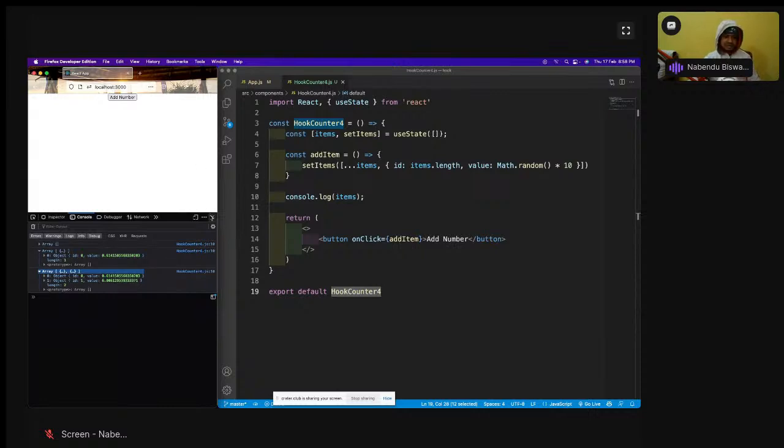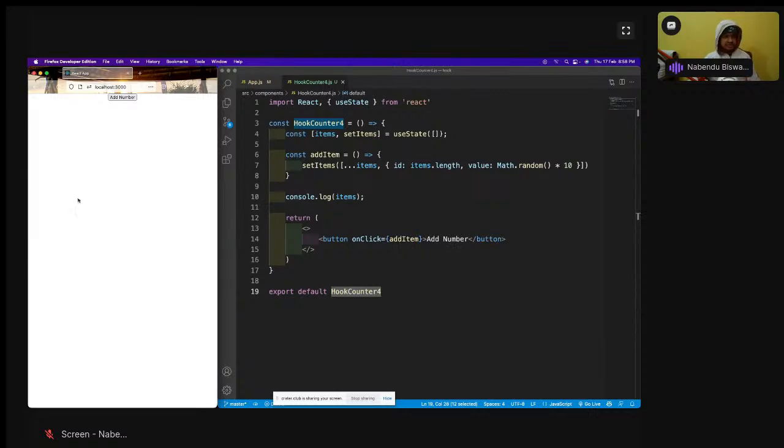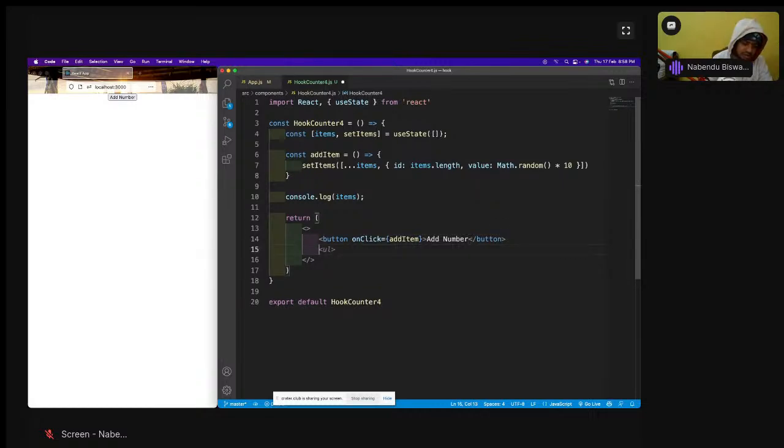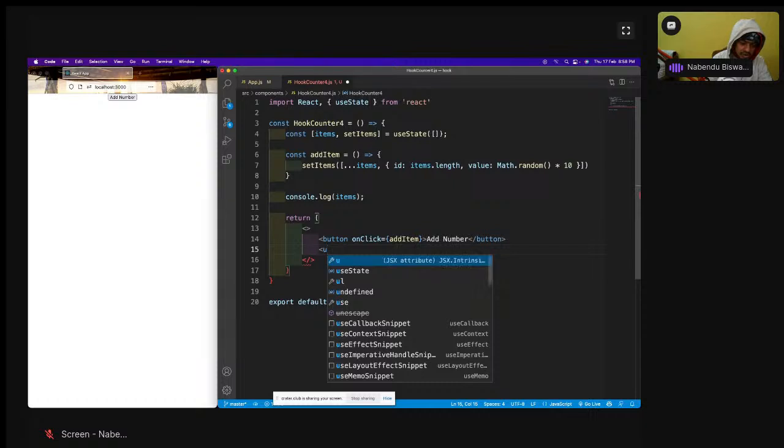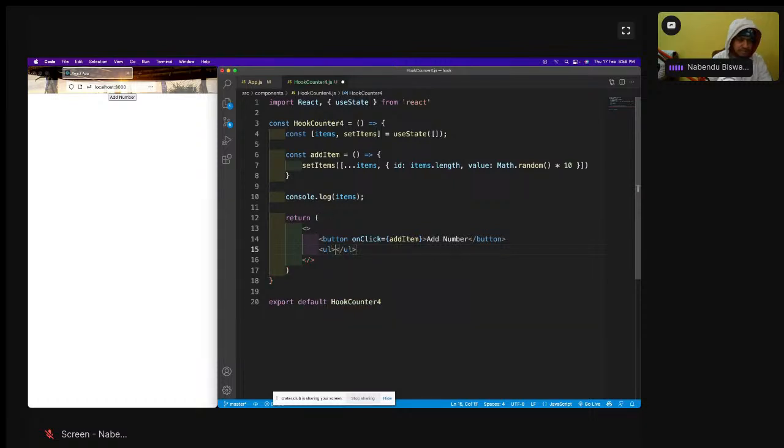We are seeing this in the console, but console seeing is not enough. We want to show it in the UI. So how to do that? Because we got this items, we just have to map through it. This is how we show it in the UI. I'll do a UL, and then items dot map, and item is there.